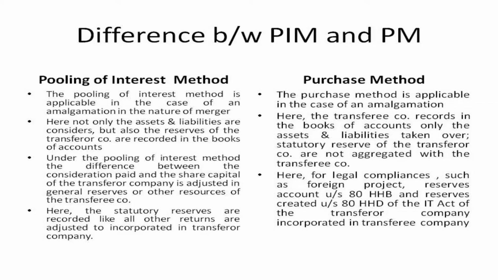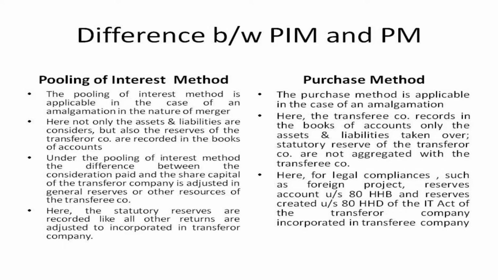Under the pooling of interest method, the difference between the consideration paid and the share capital of the transferor company is adjusted in the general reserve or the other reserves of the transferee company.